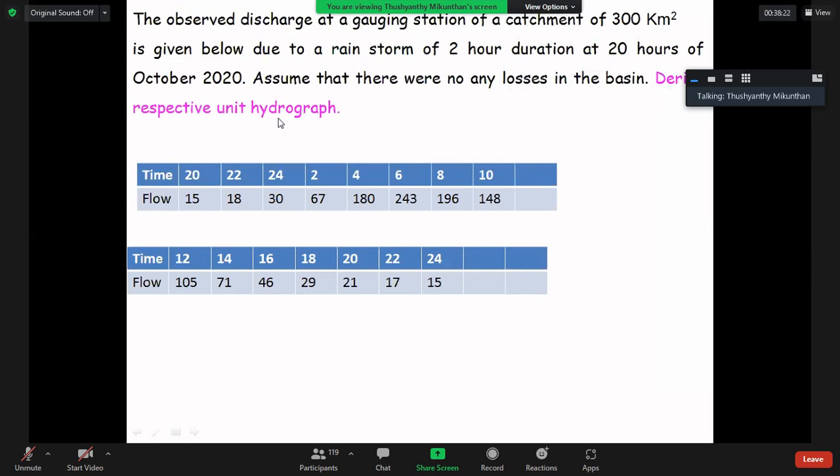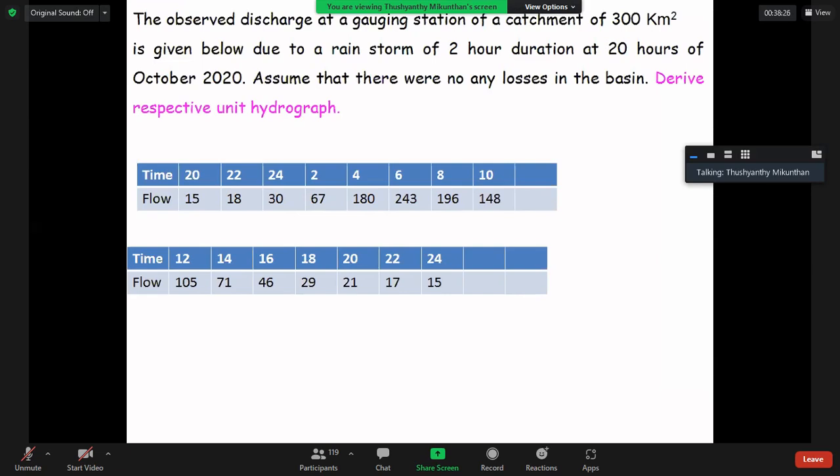They didn't ask which unit hydrograph, but since it is a 2-hour duration, you can derive only U2T. Rather than writing this data, we will go to the next slide.